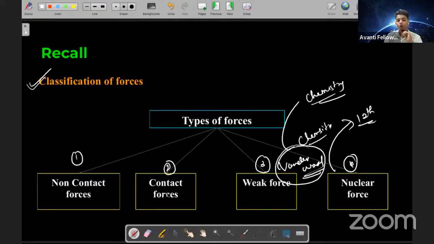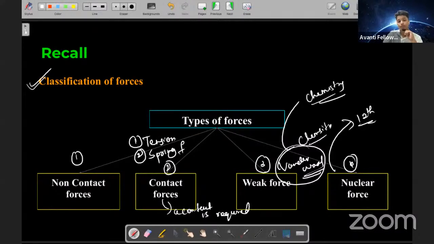And I was talking about contact forces, yes or no? Where a contact is required. Then only a force is generated, yes or no? Let's say today we are going to talk about that tension force. Then we also said that there is spring force, yes. Then we also talked about what? Non-contact forces, yes or no?